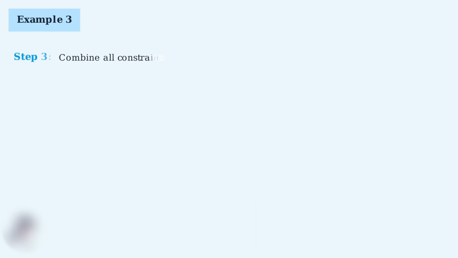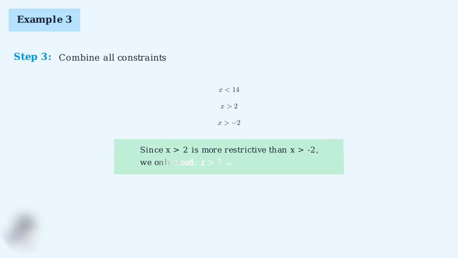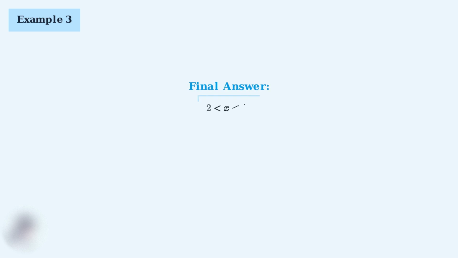Step 3. Now we combine all our constraints. We found that x must be less than 14, greater than 2, and greater than negative 2. Since x must be greater than 2 and also greater than negative 2, the more restrictive constraint is x greater than 2. So we only need x greater than 2 and x less than 14. Our final answer is 2 is less than x, which is less than 14.